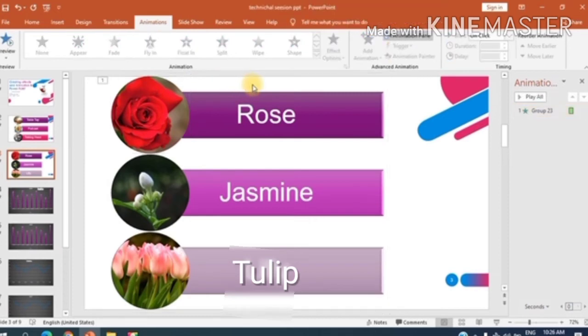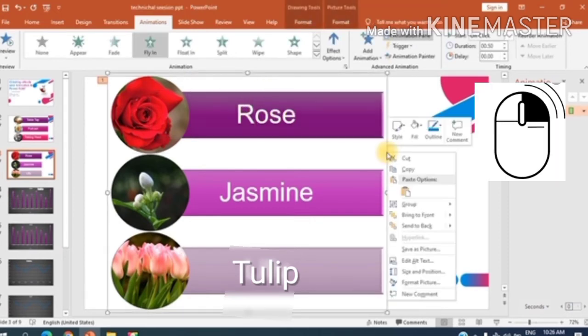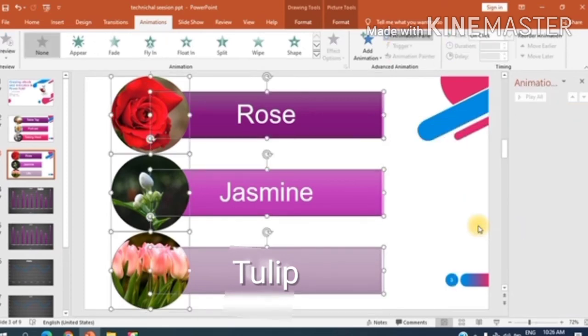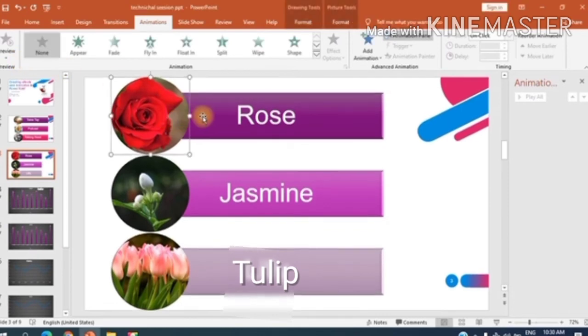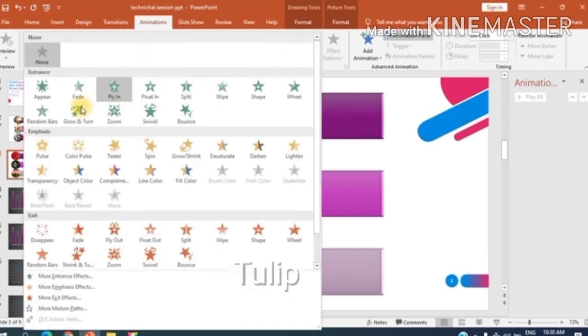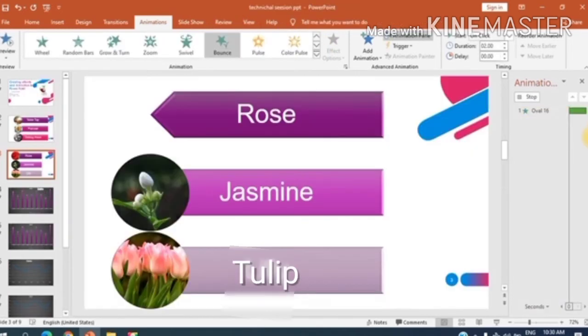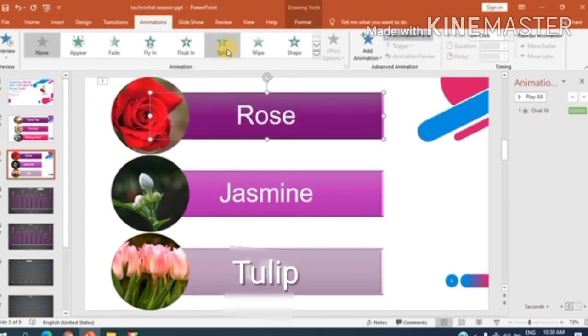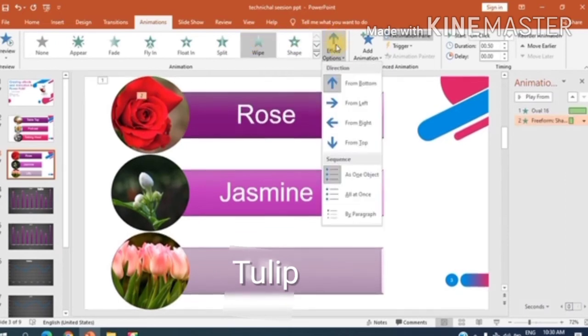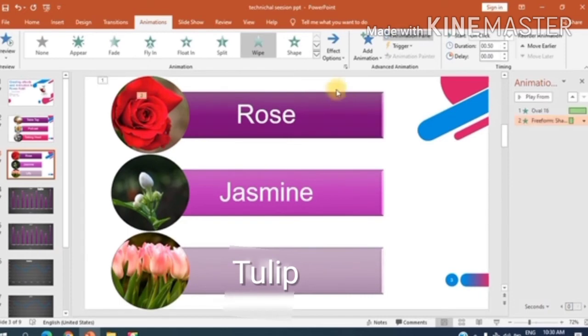So what will I do? I will right click and then select the group option, and then I will click on ungroup. After ungrouping, now we can move the circles and the boxes separately. Now let me select the first box, and if I want it to bounce up, see it is bouncing now. And for the box, let us select wipe. Yes, it is wiping. And now let me choose the direction. Yes, it wipes from the left.